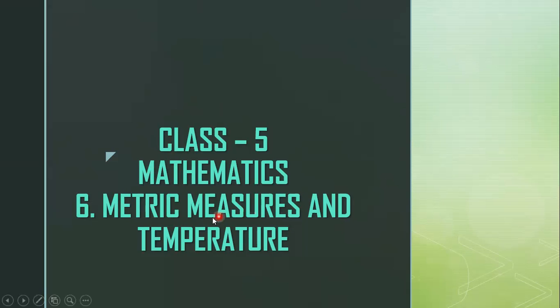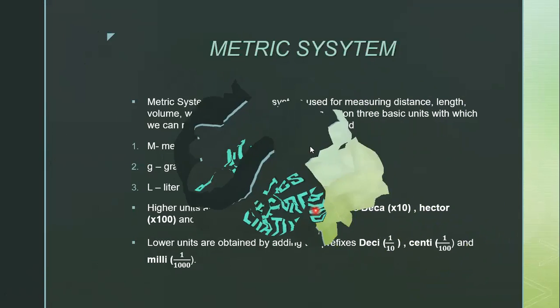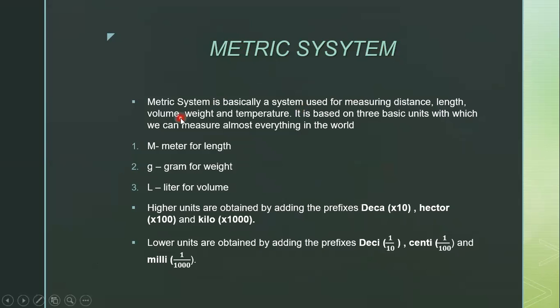Sixth chapter: metric measures and temperature. In today's class we are going to learn about metric measures and temperature. The metric system is a system used for measuring distance, length, volume, weight and temperature. It is based on three basic units with which we can measure almost everything in the world.